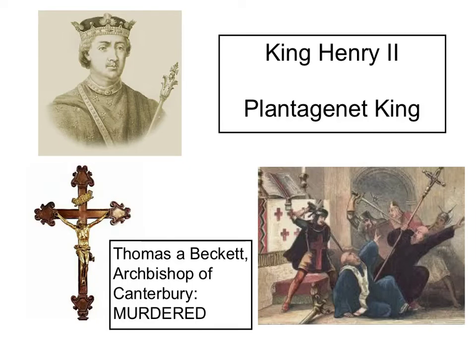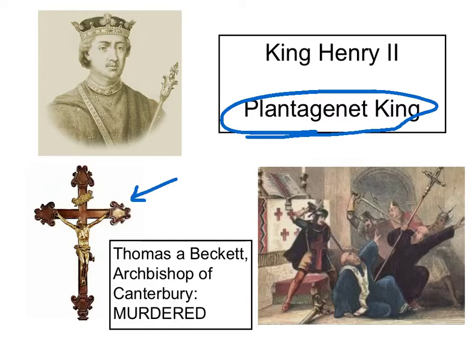After the Norman line ended its reign, other monarchs carried England through the rest of the Middle Ages. Most of these kings were strong, interesting people living troubled and dangerous lives in their search for power. The first monarchs were known as the Plantagenet kings, and King Henry II was the first of these monarchs, and he fought to control the Roman Catholic Church in England, and that led to the murder of Thomas a Becket, who was the Archbishop of Canterbury, and that's displayed there in the picture to your right.